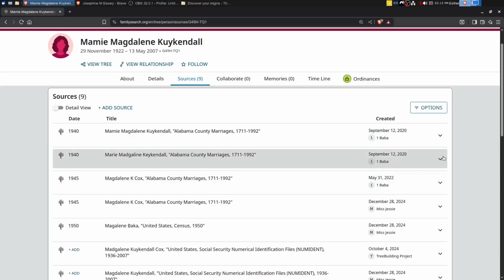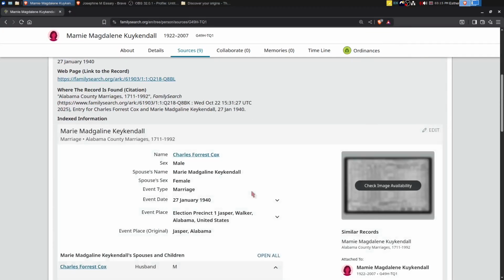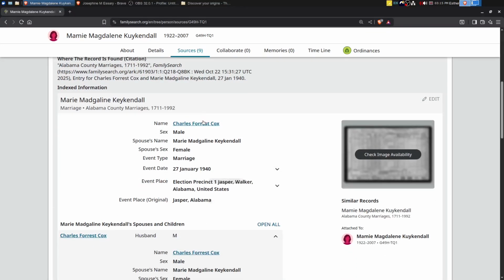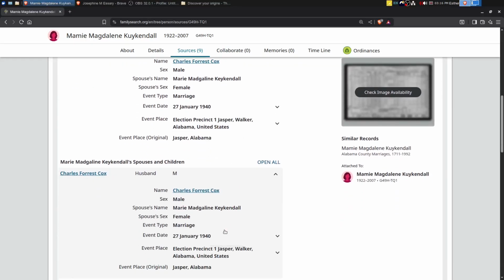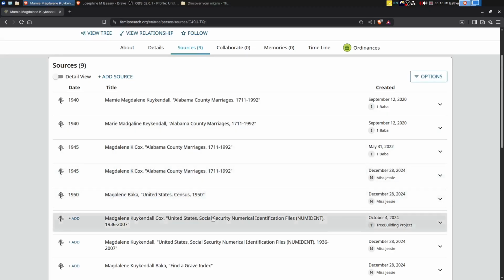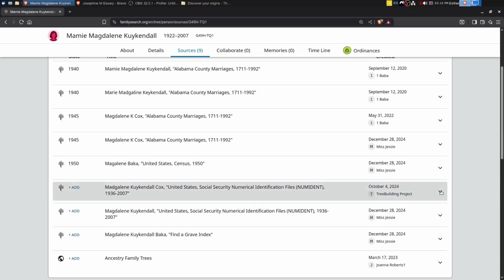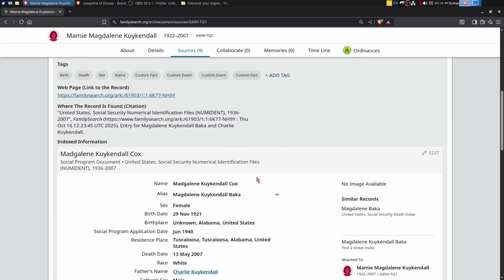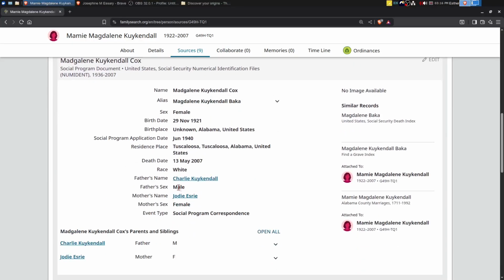So that is, at least there's something there that can help us. And there's a couple of marriage records. So, all right, Charles Forrest Cox. Okay. And oh, sometimes there is parent information in the Social Security Numident file. Yep. Charlie Kuykendall and Jody Essary. And Essary and Essary sound very phonetically similar, and so if they were spelling phonetically, that would make sense.